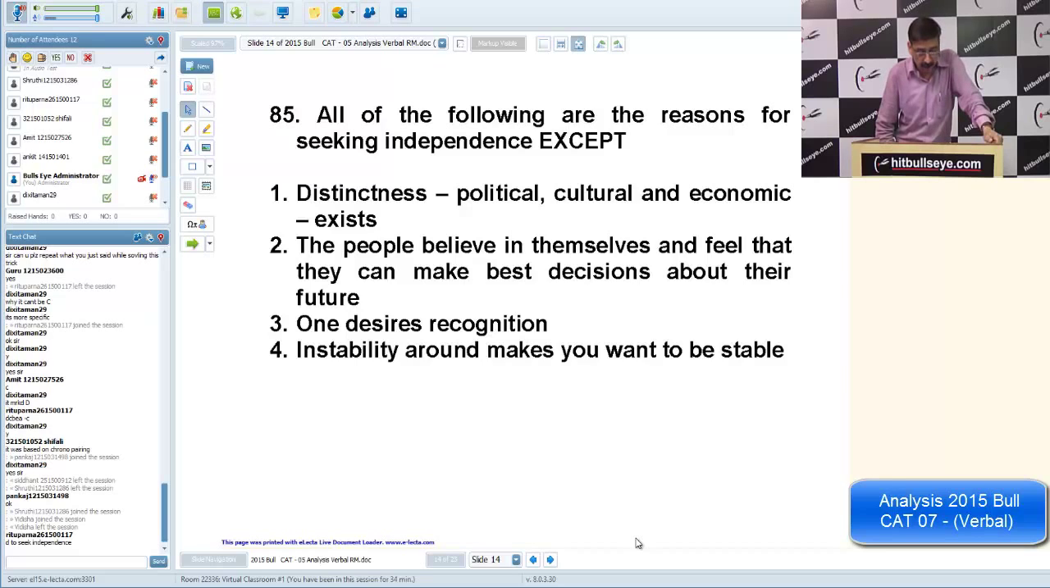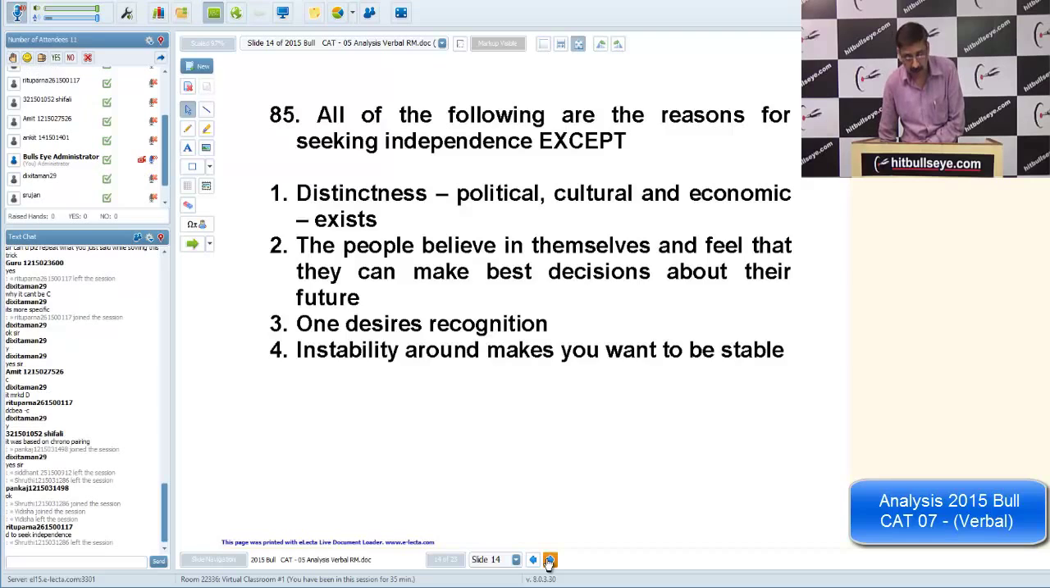Yes, instability around makes you want to be stable, but we are talking about independence. Yes, Ritupurna, absolutely fine. You have to be alert, vigilant while answering the question. We should be able to answer whatever has been asked rather than going here and there.